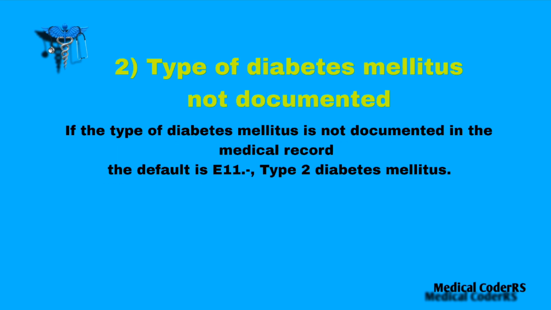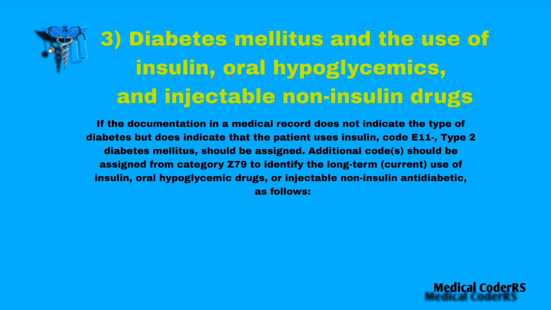The next guideline is, if the type of diabetes mellitus is not documented, then by default we have to take category E11, type 2 diabetes. That is a guideline. The next guideline is diabetes mellitus and the use of insulin, oral hypoglycemics and injectable non-insulin drugs. For diabetes mellitus, there are types of treatment like insulin, oral hypoglycemics or injectable non-insulin drugs.